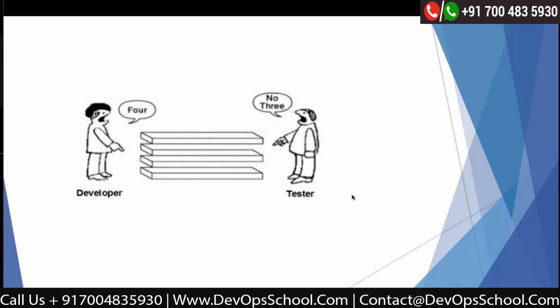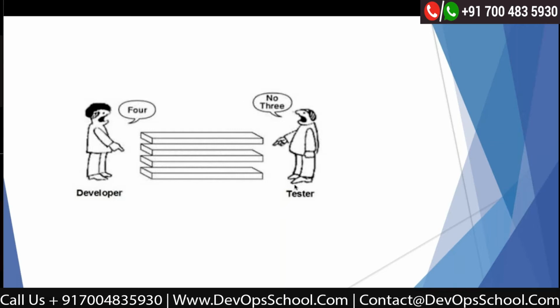So whenever you report a bug, we should give exactly where we are testing, how we are testing, and what data we are using. We should give proper details. Maybe the developer is testing in a dev environment and we are testing in the testing environment. We should give proper details so that he can understand the issue and fix it. Also, more importantly, as a tester, we should build a healthy relationship with the dev team.